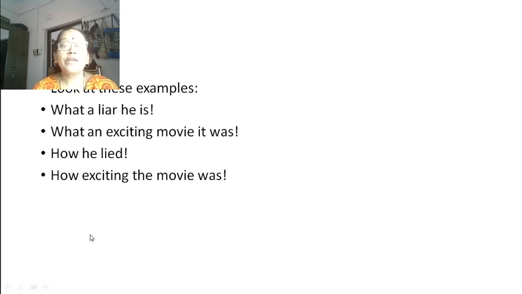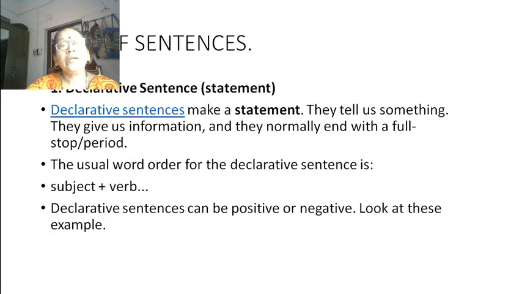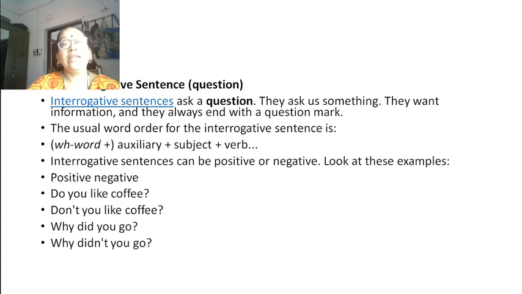So, today we learned four types of sentences. Declarative sentence, also known as assertive sentence. In this, positive and negative, both sentences are there. This is a simple statement. Then interrogative sentence. Again, there are two types.